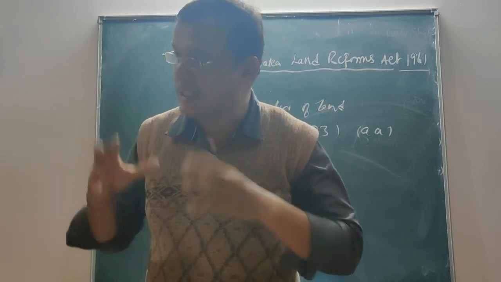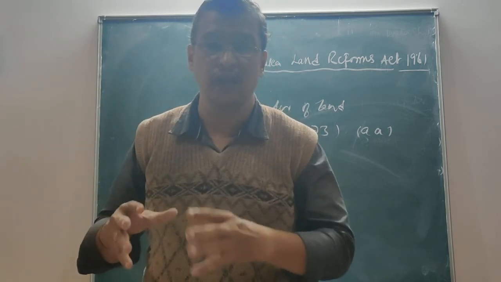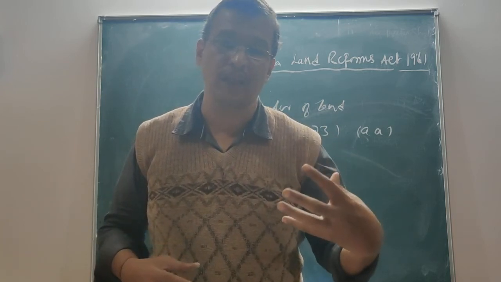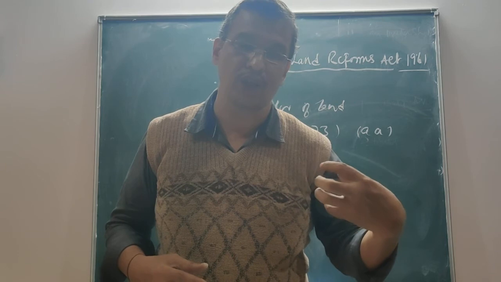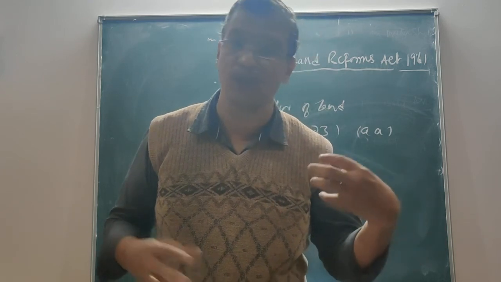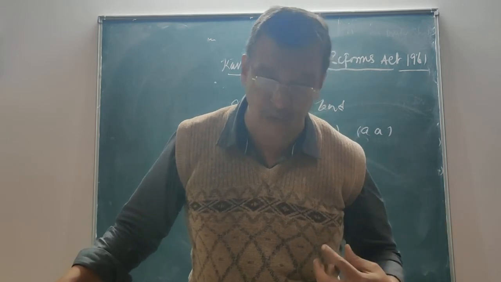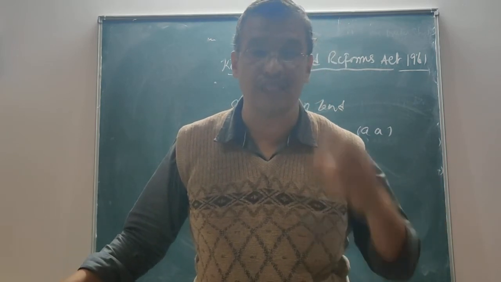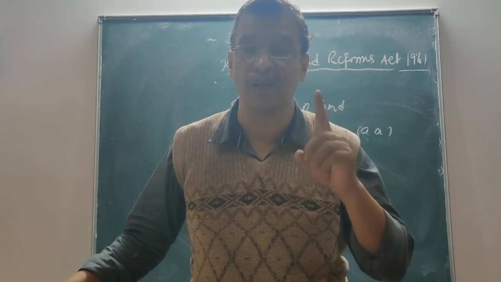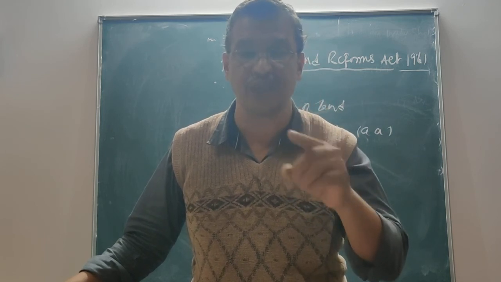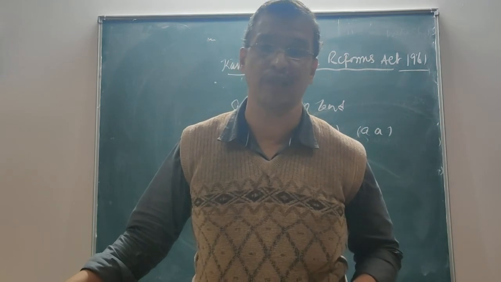See, if the surrender has been given by the limited owner over the property, then the property which he has surrendered shall go to the reversioner. It is not to the state government. It goes to the reversioner. And once it goes to the reversioner, then within 90 days of the person getting the property as a reversioner, he has to make a declaration before the Tahsildar.